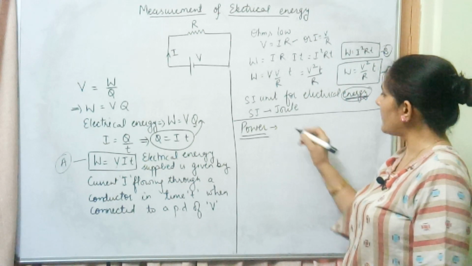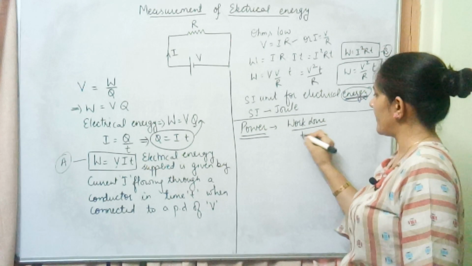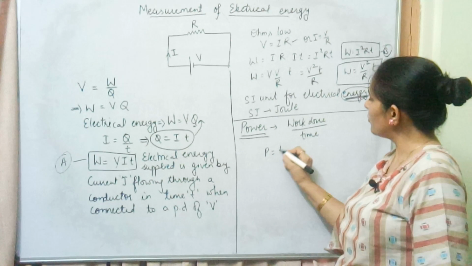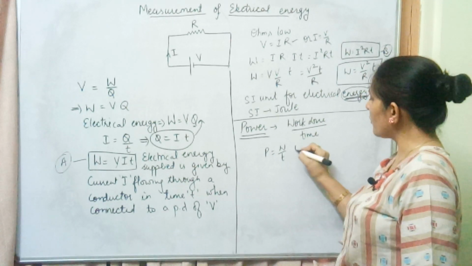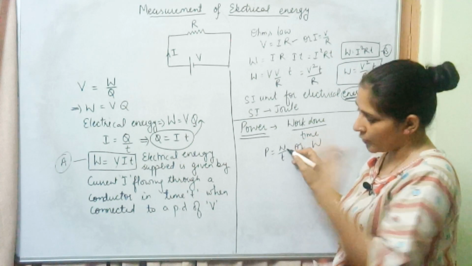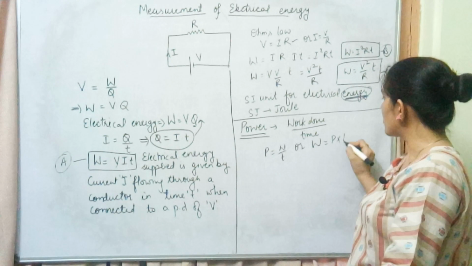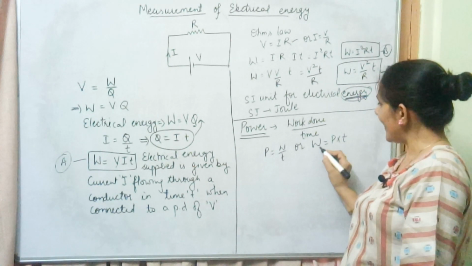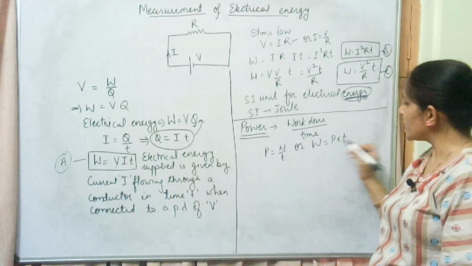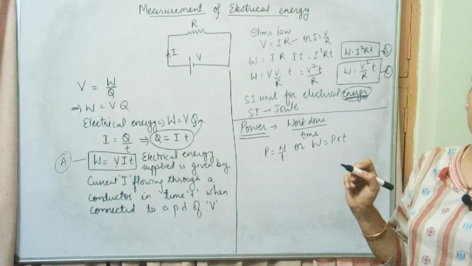As we are aware, power is work done per unit time. So we can say power is equal to W upon T. From here, W, that is work done, we are supposed to find. Work done we are talking about in terms of electrical energy. So work done is equal to power into time. So this electrical energy can be given in terms of power into time.